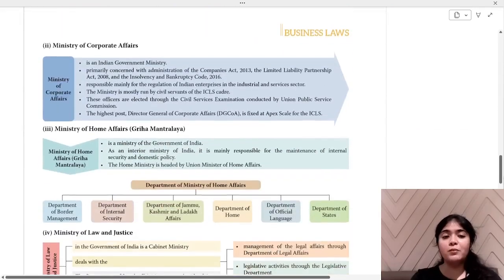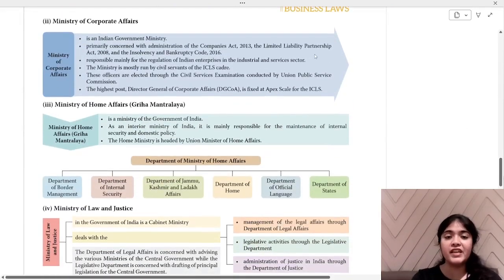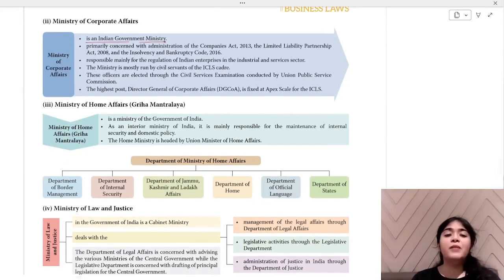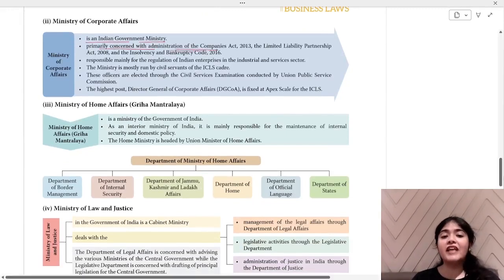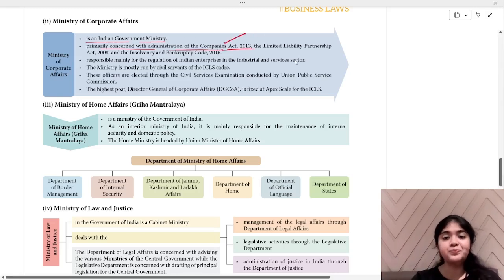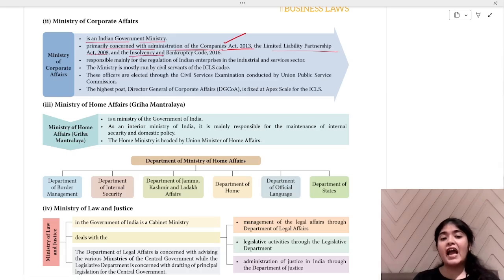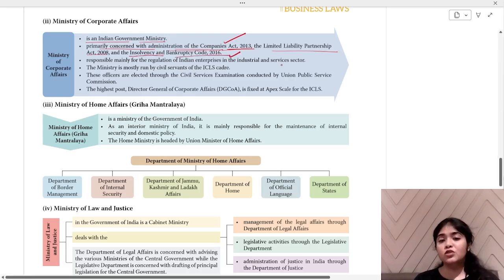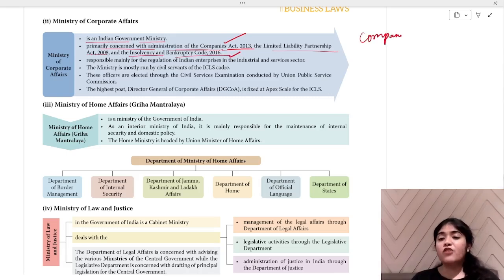Let's go ahead to the Ministry of Corporate Affairs. For your companies, the Ministry of Corporate Affairs is there usually. It is an Indian government ministry principally concerned with administration of the Companies Act 2013. How your Companies Act 2013 is working is looked after by the Ministry of Corporate Affairs. The Limited Liability Partnership Act is also looked after by MCA, and the Insolvency and Bankruptcy Code 2016 also is looked after by your Ministry of Corporate Affairs.